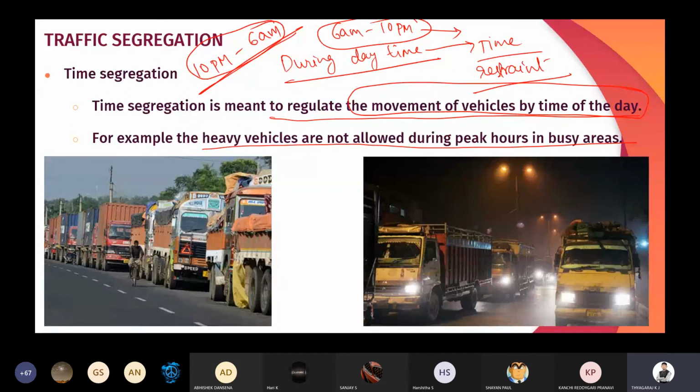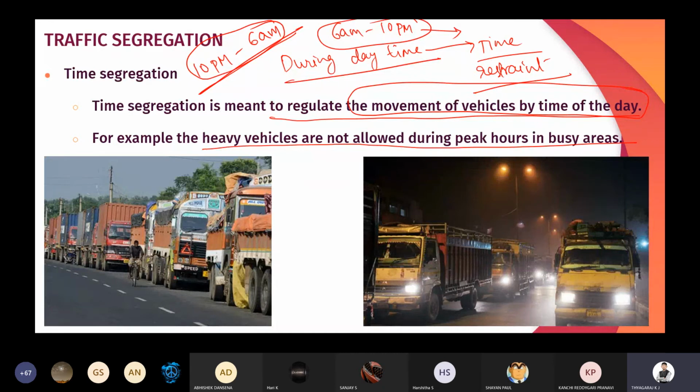That is, heavy vehicles are not allowed during the peak hours in busy areas, especially inside the city. For example, if you consider Malleshwaram, or KR Market, or Basavanagudi, or Chamrajpet, there the heavy vehicles are not allowed during the daytime. Why? Because the traffic congestion is more, or a traffic jam is going to take place in that area when we allow heavily loaded trucks or slow moving traffic.